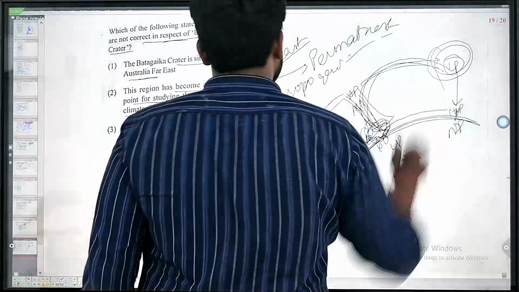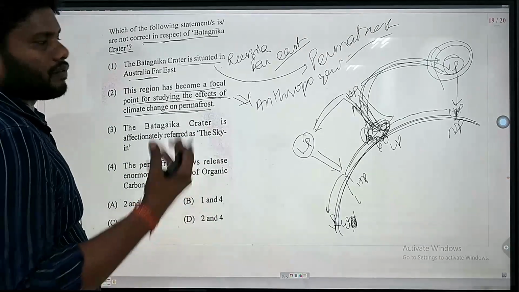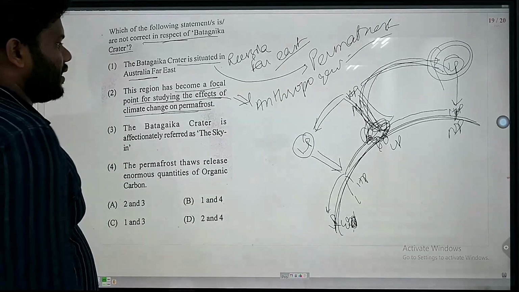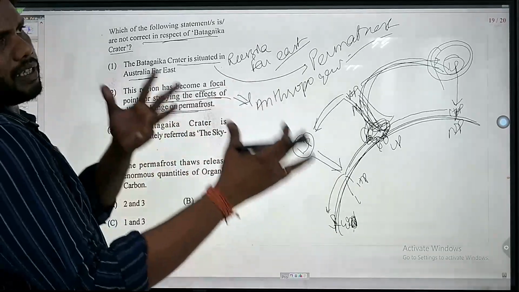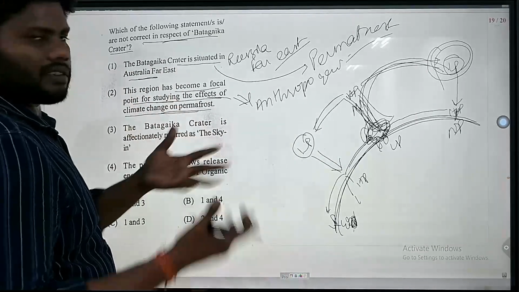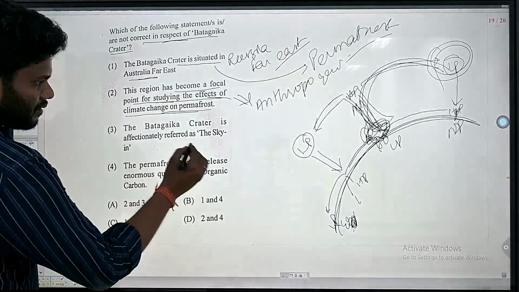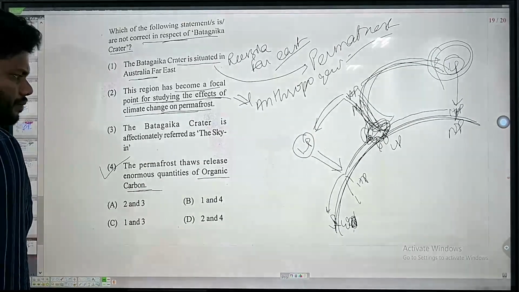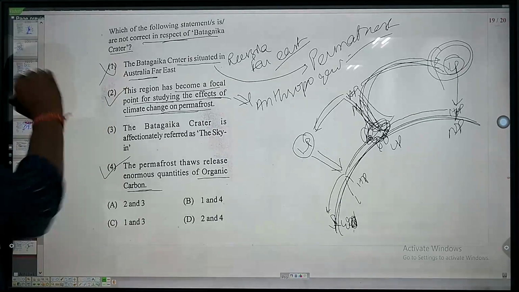Here they are creating pollution and increasing the temperature. So it is changing the temperature, and the Batagaika crater experiences a big change in temperature, and permafrost means the soil is ice. When the temperature changes, the glaciers will melt and it will cause an increase in the sea level, and the organic compounds there, organic carbon, will be released. So this statement is also correct, this is also correct. This is not correct because it is in Russia.